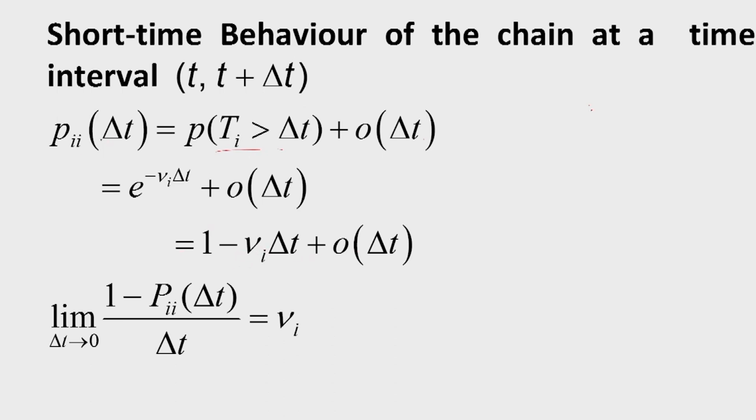That is how we can interpret this probability. So from this, what we will get is that (1 minus P_ii(delta t)) divided by delta t is equal to nu_i. That is one important result.